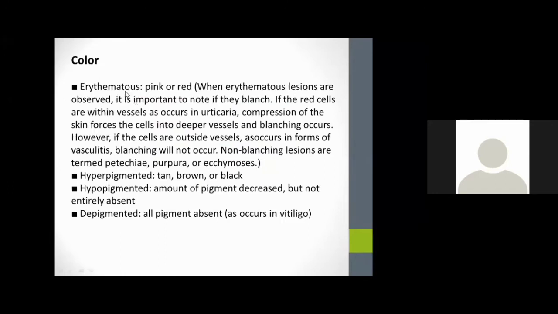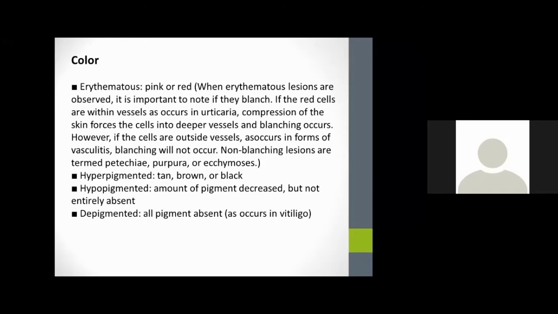Color will give a clue to the diagnosis, like erythematous lesions. In erythematous lesions, if the red cells are within the vessels, as occurs in urticaria, the compression of the skin forces the cells into deeper vessels and blanching occurs. However, if the cells are outside the vessels, as occurs in forms of vasculitis, blanching will not occur.